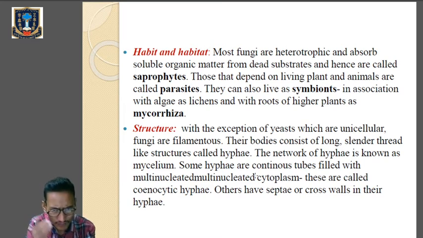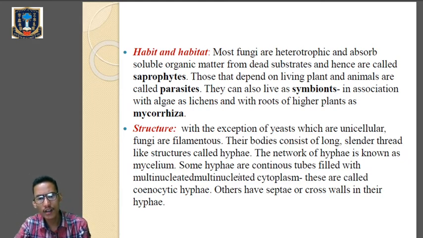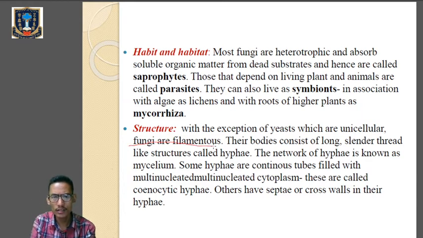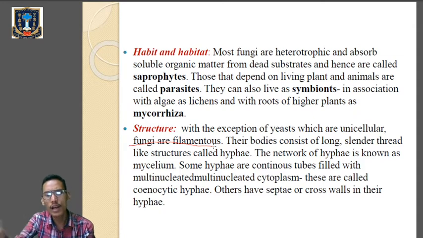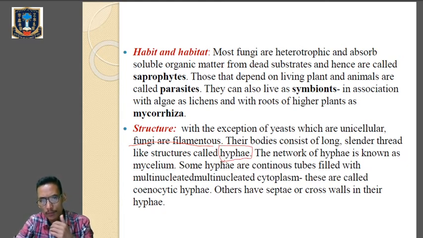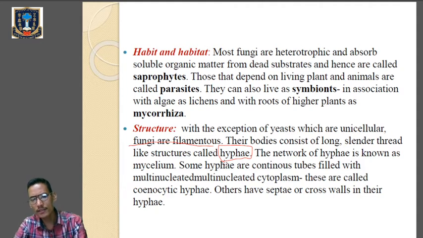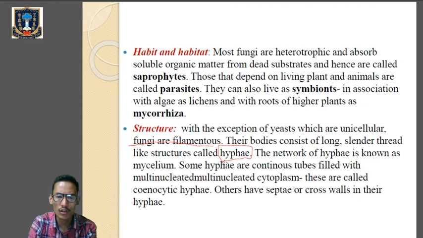Now let's go to the structure of the fungi. With the exception of yeast, because yeast is unicellular, we learned that. Most of the fungi are filamentous. So fungi, their main body, the thallus, is filamentous. Their body consists of long, slender, thread-like structures called hyphae. Remember this one. The body of fungi is filamentous and is composed of long, slender, thread-like structures which are called the hyphae.